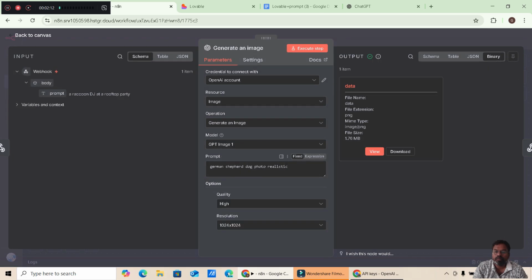Here, the generation of OpenAI node, I just wanted to make this prompt into expression and copy this prompt, place here, right?